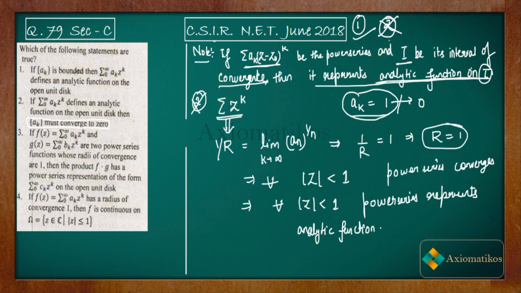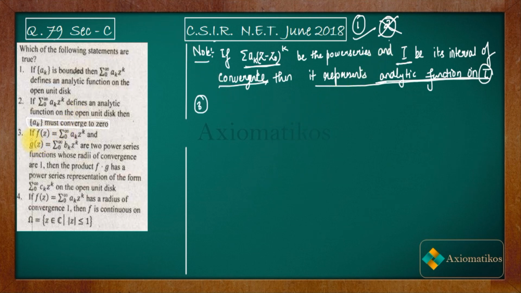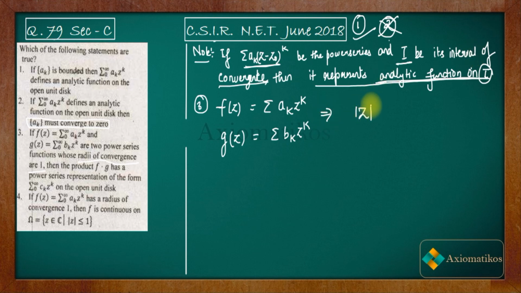Now let us move to the third option. In the third option, what is given to us is that f(z) and g(z) are two power series whose radius of convergence is 1. f(z) is equal to summation a_k z to the power k, and g(z) is summation b_k z to the power k, two power series whose radius of convergence is 1. So if the radius of convergence is 1, it means that what will be the interval of convergence? The interval of convergence will be this. This is IOC, interval of convergence.